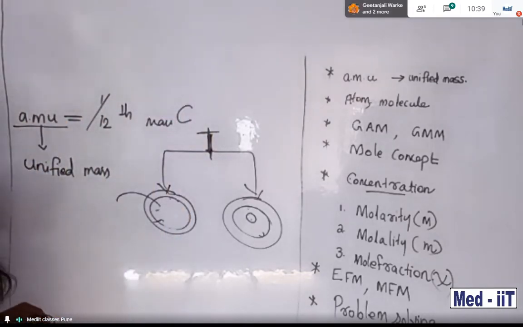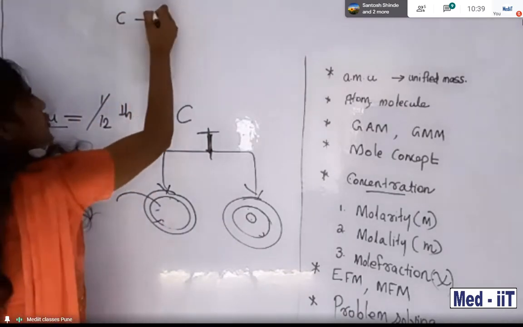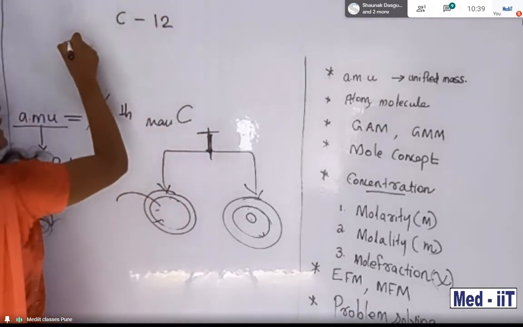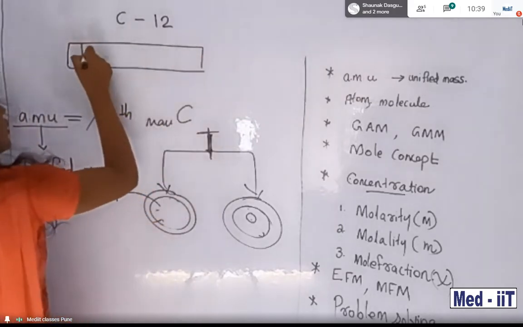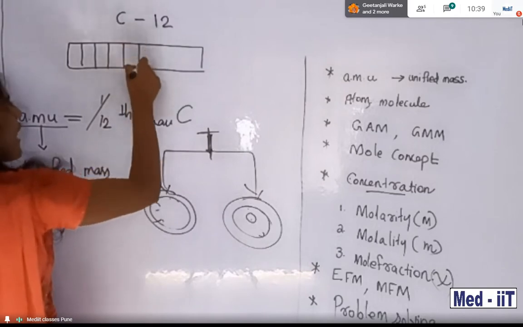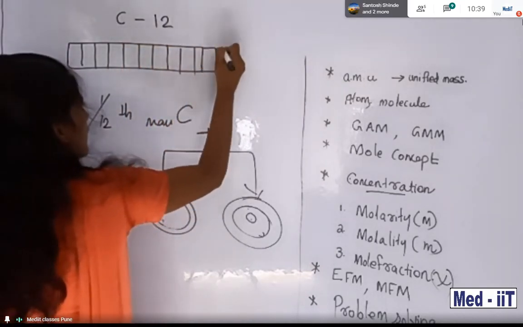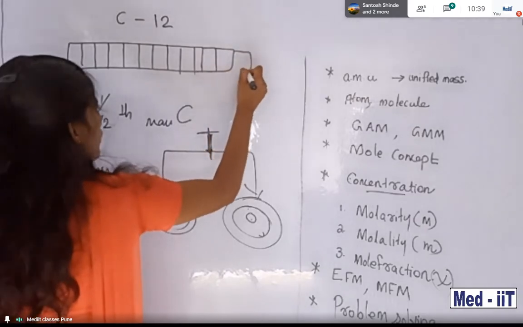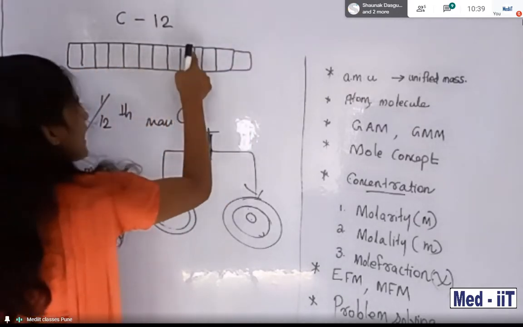Actually, what is the meaning? I will tell. Suppose carbon is here. Carbon has atomic number 12, so we can imagine, students, 1, 2, 3, 4, 5, 6, 7, 8, 9, 10, 11 and 12.